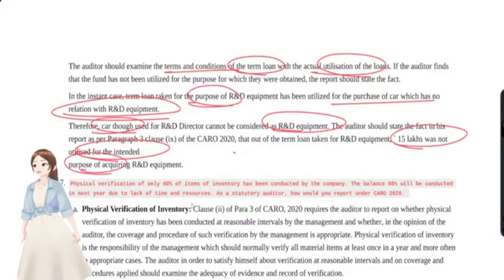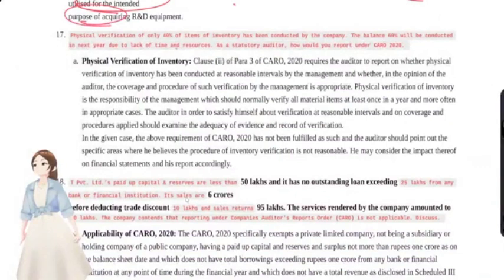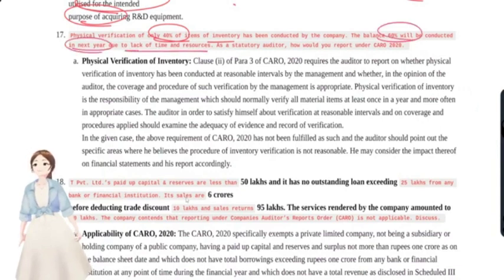And now we'll see our next question. That is, physical verification of only 40% of inventory has been conducted by the company. The balance 60% will be conducted next year due to lack of time and resources. Okay. As a statutory auditor, how would you report under CARO 2020?